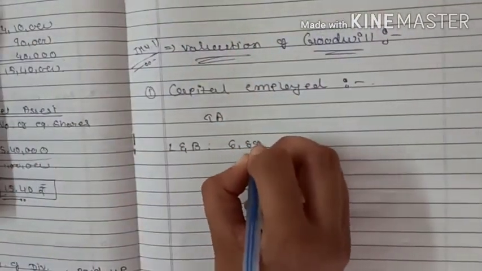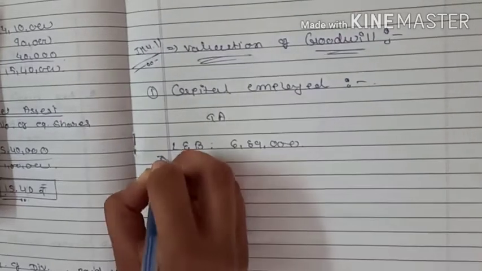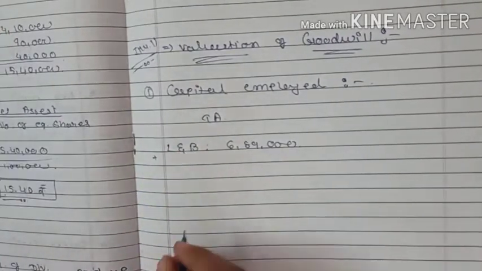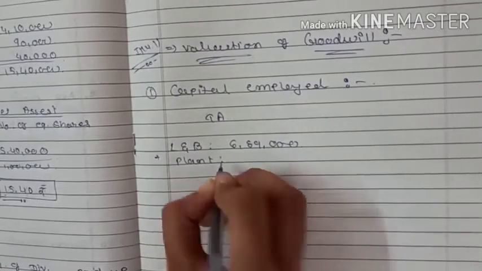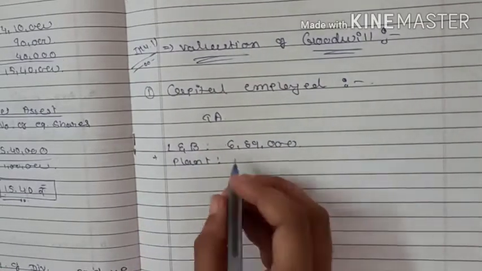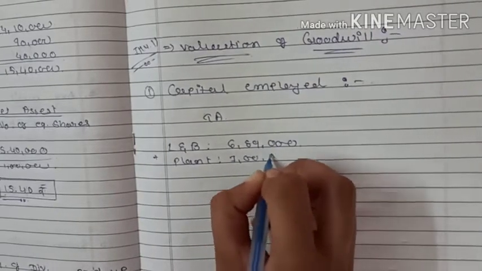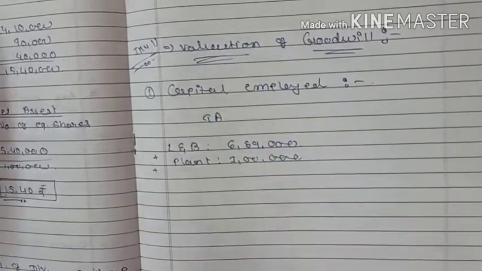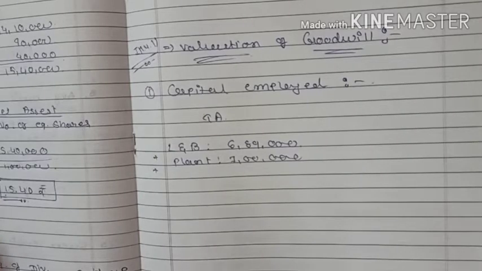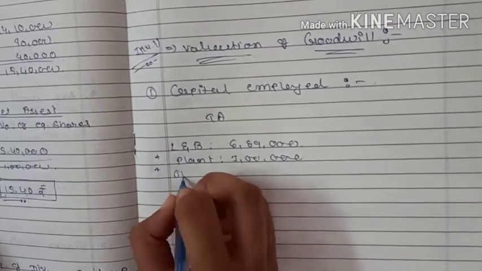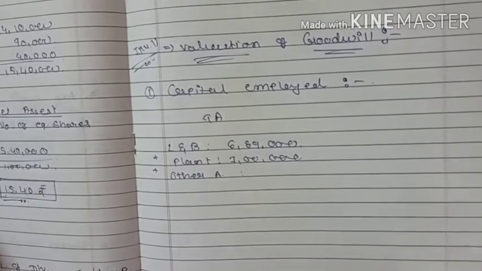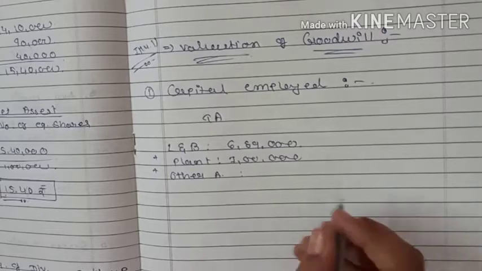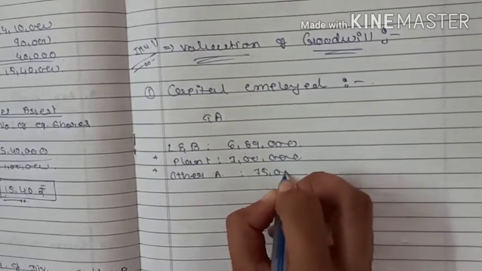So 6,89,000 plus plant and machinery. The market value of the plant and machinery is given as 7 lakh. So write it down. Then other assets. Other assets are 1 lakh minus depreciation 25,000. It will come to 75,000.